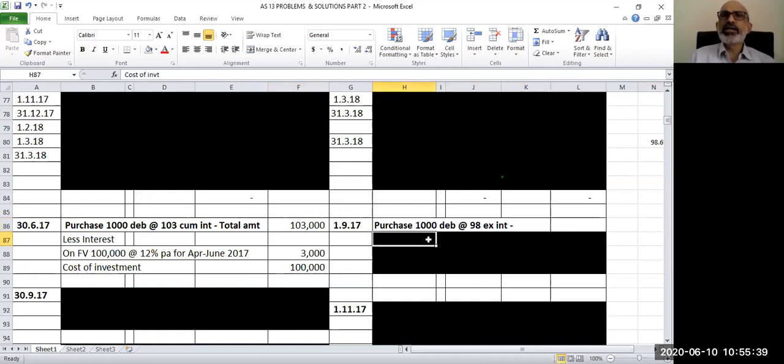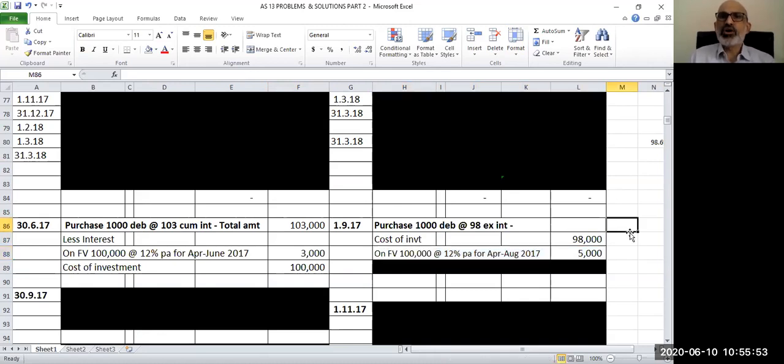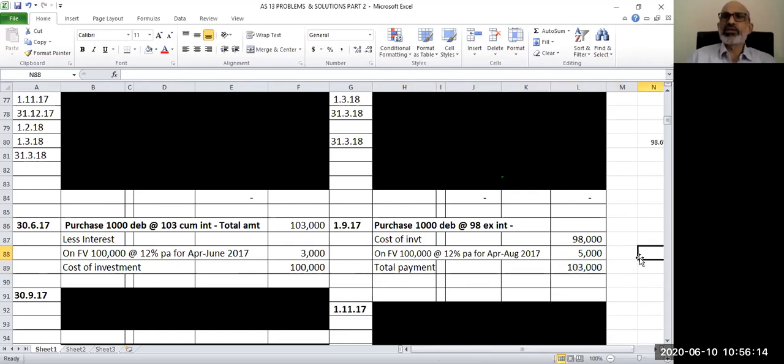1000 debentures at 98 ex interest. So my cost of investment or cost of debenture is directly available: 1000 debentures at 98, so 98,000. Now I have to calculate the interest. The interest is for the face value of 1000 debentures, which is 1 lakh rupees, at 12% per annum for the period from April to August, which is a period of 5 months. So on 1 lakh rupees, 12% per annum for a period of 5 months, interest comes to 5,000 rupees. So that means my total payment to acquire these debentures is 103,000, 98,000 plus 5,000 rupees.